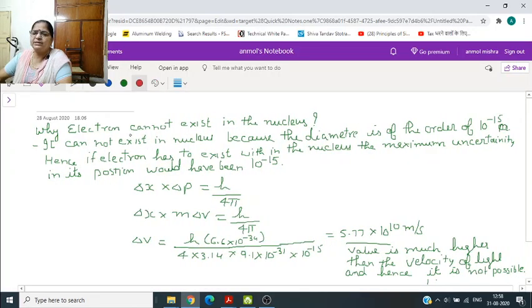Now next is why electron cannot exist in the nucleus. Very important question, many times it is asked. Now electron does not have its own energy. You have studied in Bohr's model of atom, it has the energy of the shell.